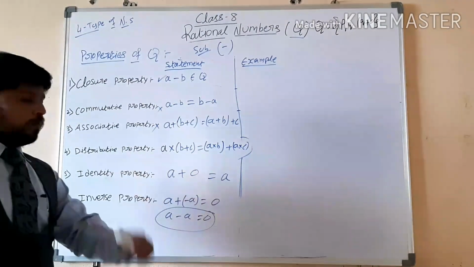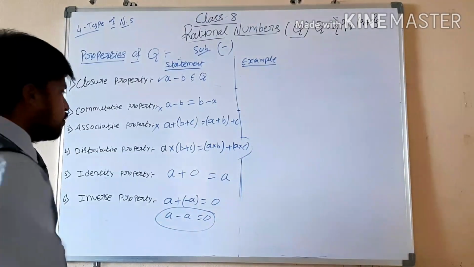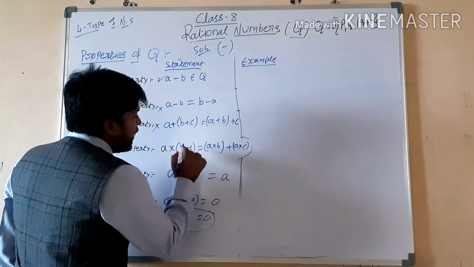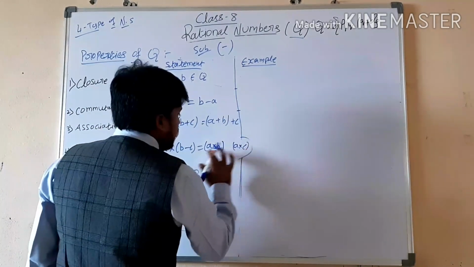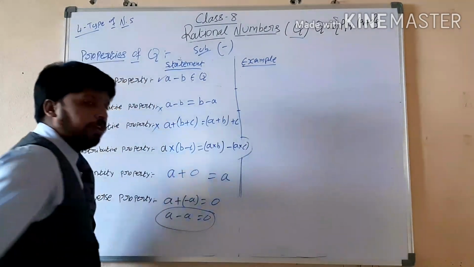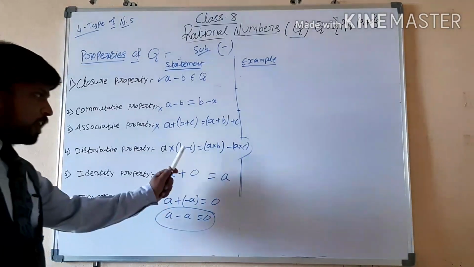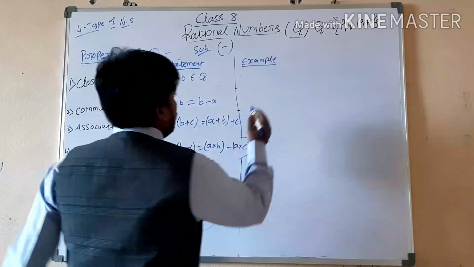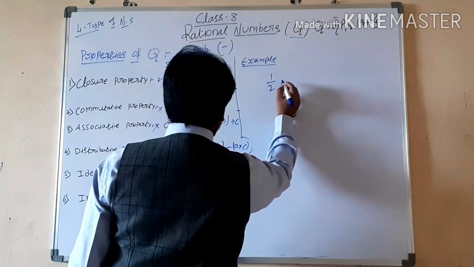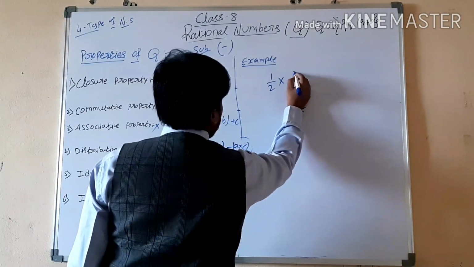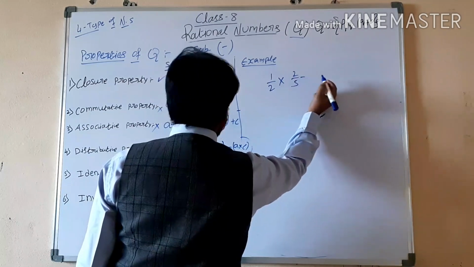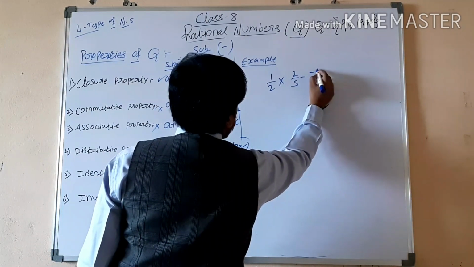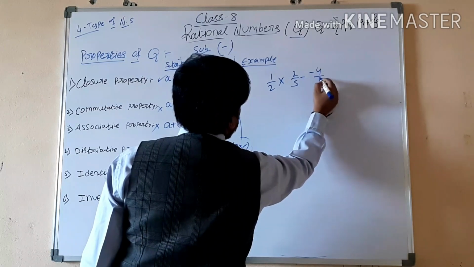Next, the distributive property. What is this? Distributive property means a into (b minus c) equals a into b minus a into c. Now I will explain this one. We will understand the distributive property with an example. We will take 1 by 2 into (2 by 5 minus 4 by 5).